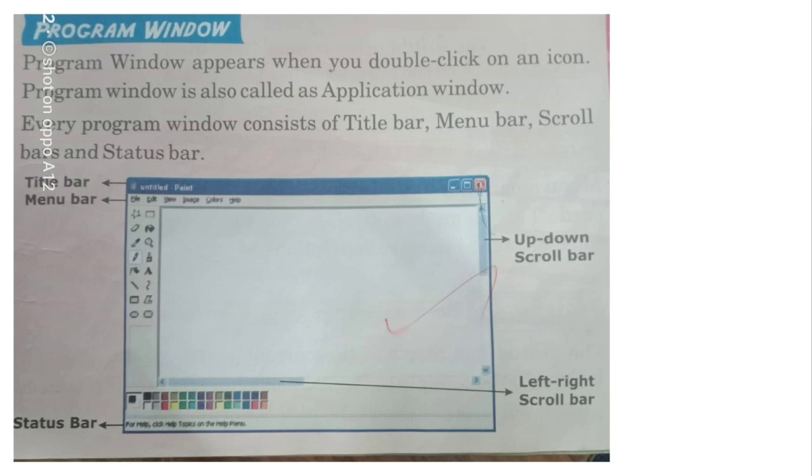A program window appears when you double click on an icon. The program window is also called an application window. Every program window consists of a title bar, menu bar, scroll bar and status bar. So many bars are there, no? We'll see them one by one.